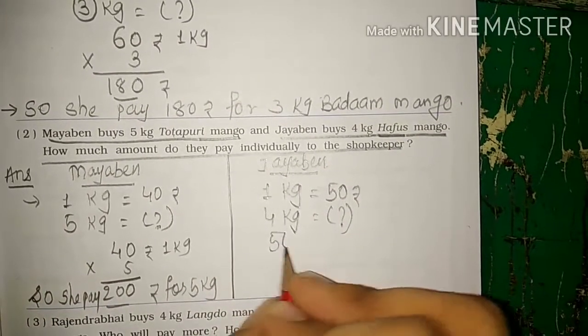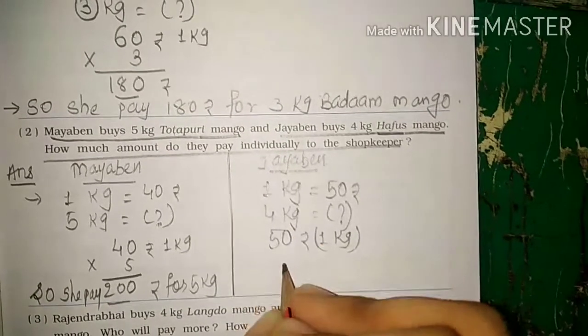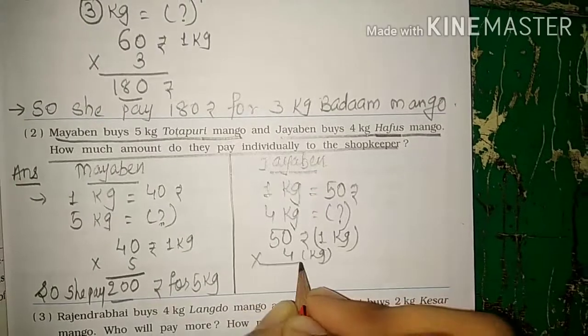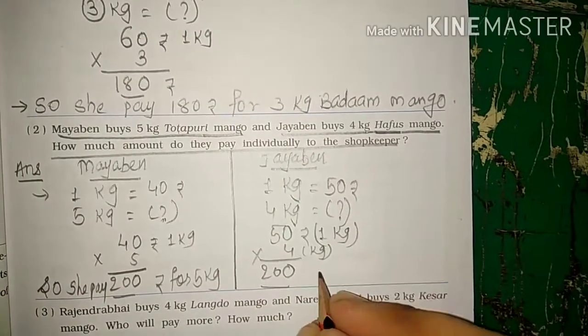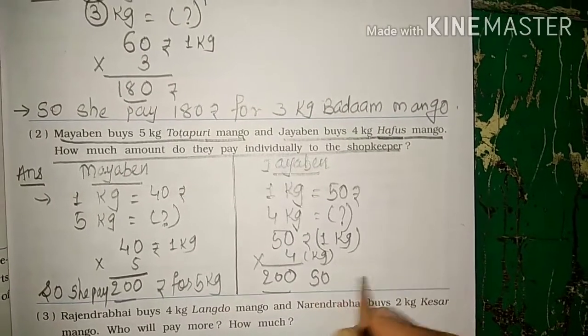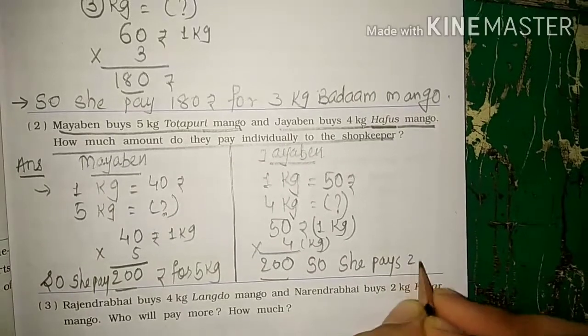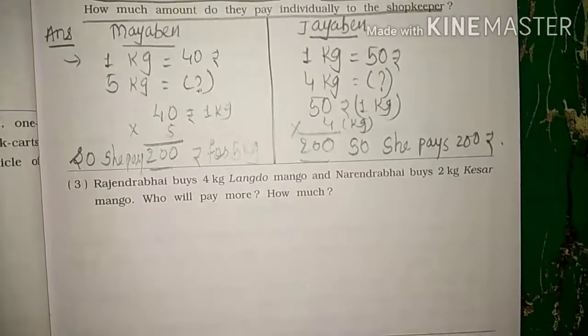So again do the multiplication. 50 rupees for 1 kg into 4 kg she is buying. Multiplication, 4 zeros are 0, 5 fours are 20. So what will we write here students? So she pays 200 rupees. Clear students?